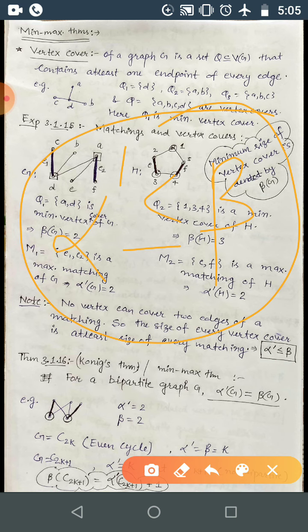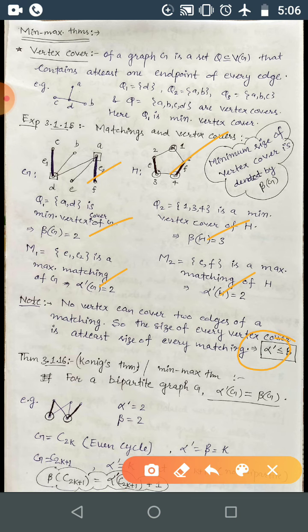Now, this is for every graph. For this one it was different, for this one it was the same, correct? Why was this the same? Because this is a bipartite graph. So here we have a theorem relating maximum matching cardinality with minimum vertex cover. That's why these are known as min-max results, or the min-max theorem. This is given by König-Egerváry, so it is also known as the König-Egerváry theorem.